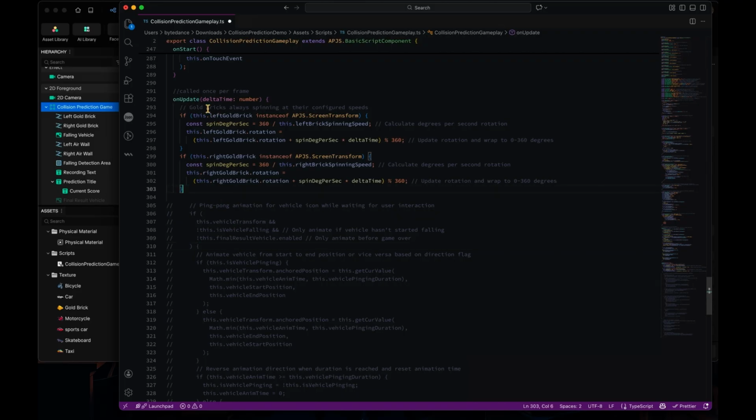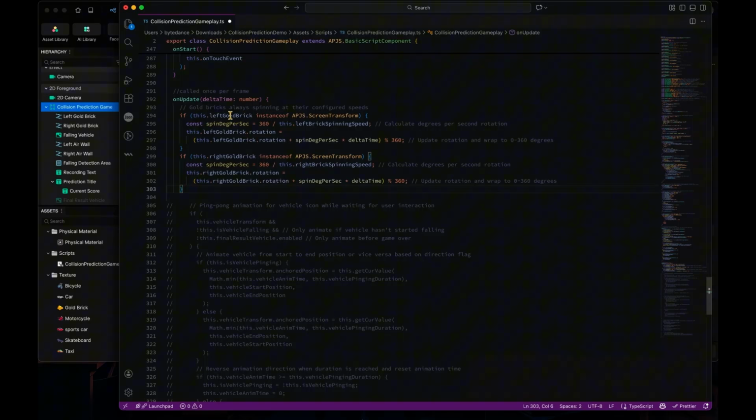One is to spin the gold bricks. Because on update is for real-time stuff, like animations and game logic, whatever we need to respond to immediately, or any logic related to delta time or frame-based logic, we put it into the on update.